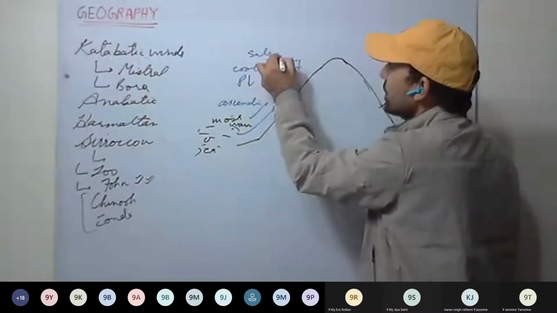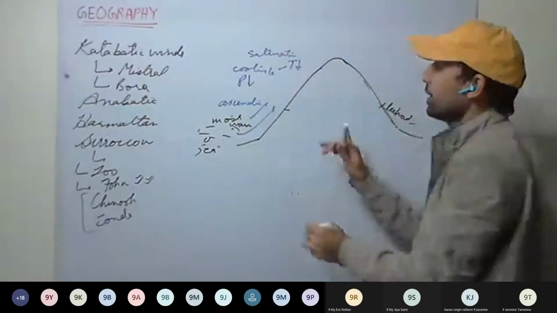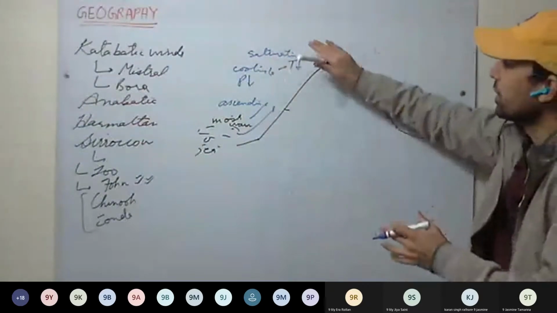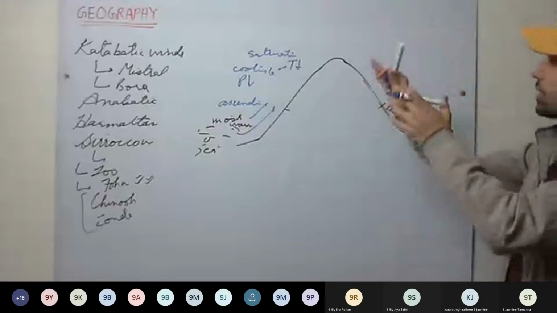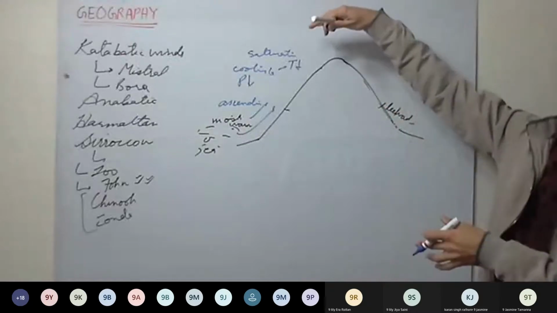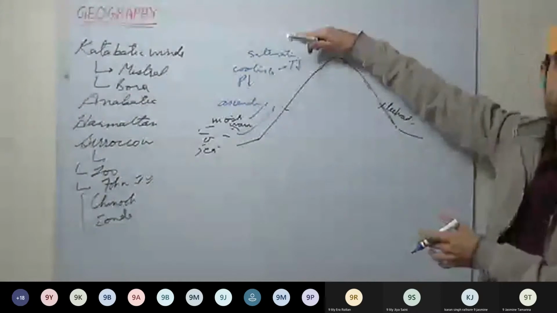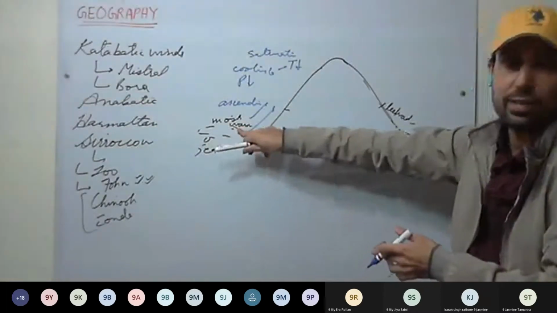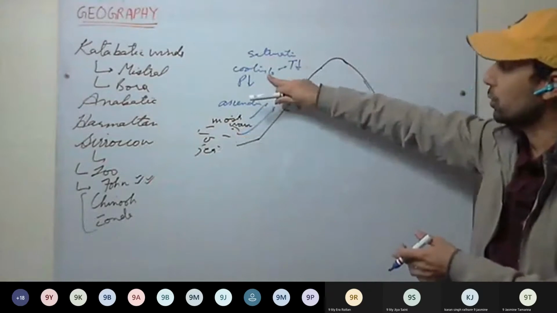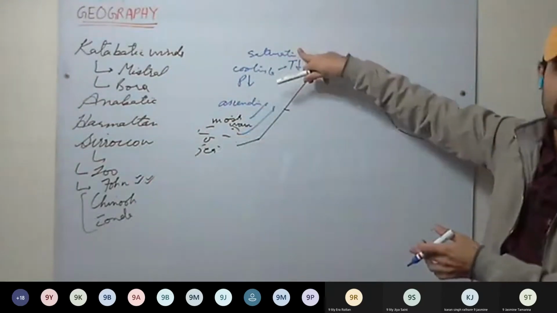Now saturation will take place. That means the air is getting cooled and the saturation threshold is reached where it is no more able to hold the water. No more able to hold the water because it was moist and warm air, and as it is ascending, pressure decreases, cooling takes place, temperature decreases, saturation takes place.